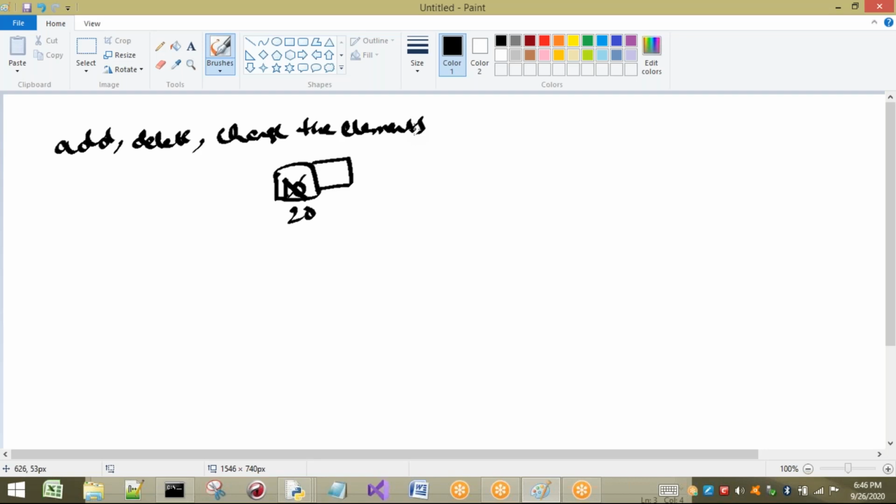So if you are going to create any list, and in that list you can change, add, or delete, that is called the concept of mutability. I will show you what the things are: I am going to add things, delete things, and change the contents of the list by taking one small example.